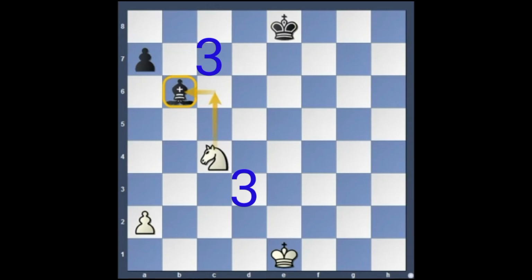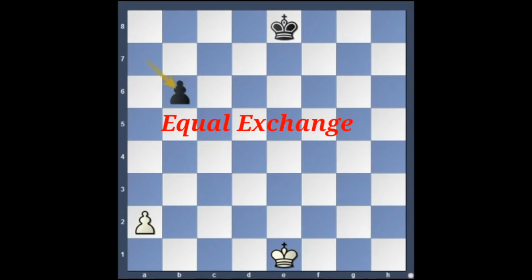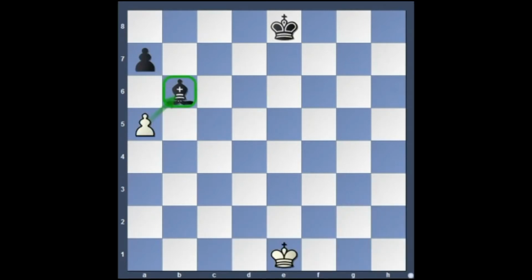And now we are attacking the same bishop with our knight. So can we capture here or not? We can, because the knight also has only 3 points. This is also considered an equal exchange. So when it is an equal exchange or a favorable exchange, we should capture. When it is not a favorable exchange, we should not capture.